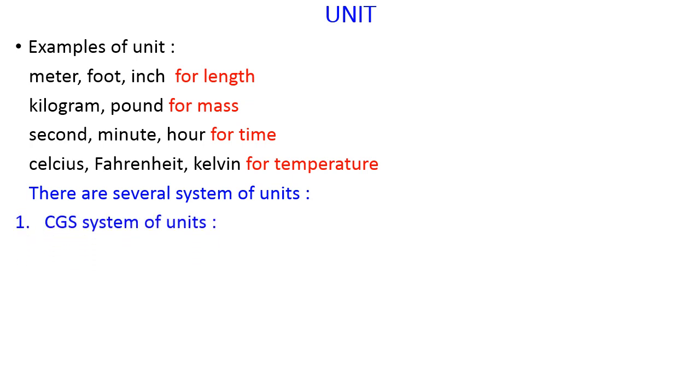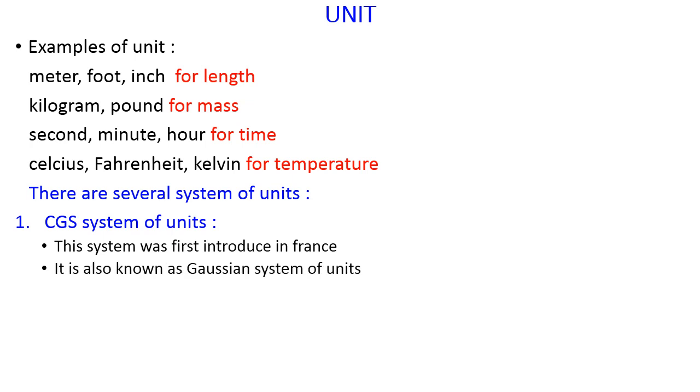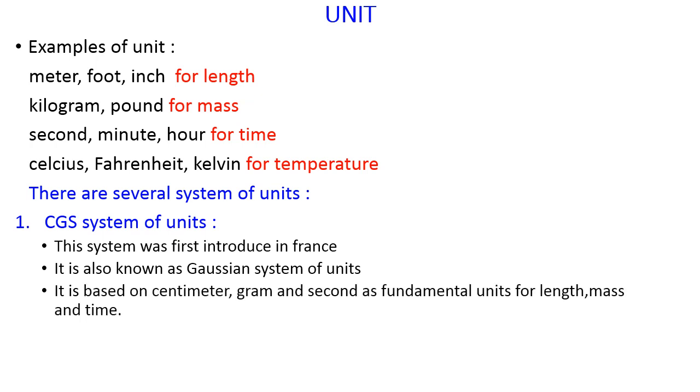The first is called as CGS system of units. This system was first introduced in French. It is also known as Gaussian system of units. It is based on centimeter, gram, and second as fundamental units for length, mass, and time.